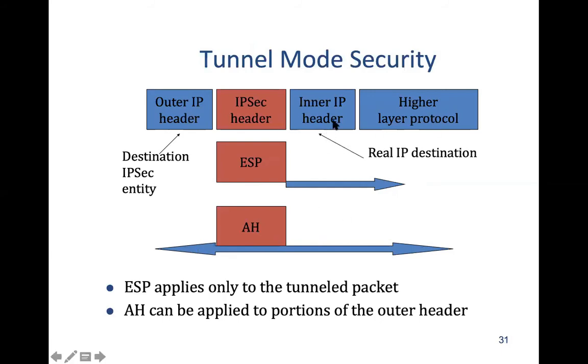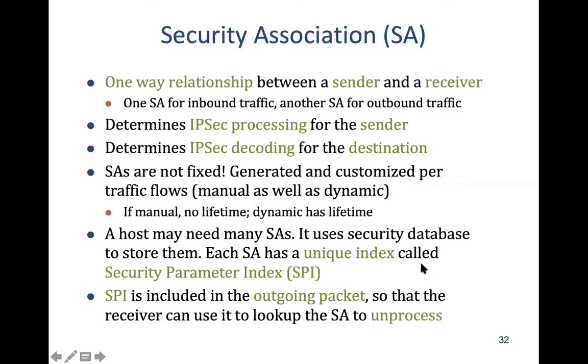So essentially, the inner IP header and higher level protocols are encrypted. However, AH is applied to everything. So ESP is applied only to the tunnel packet, while in case of AH, we can calculate the hash value over everything. Looks a little complex.